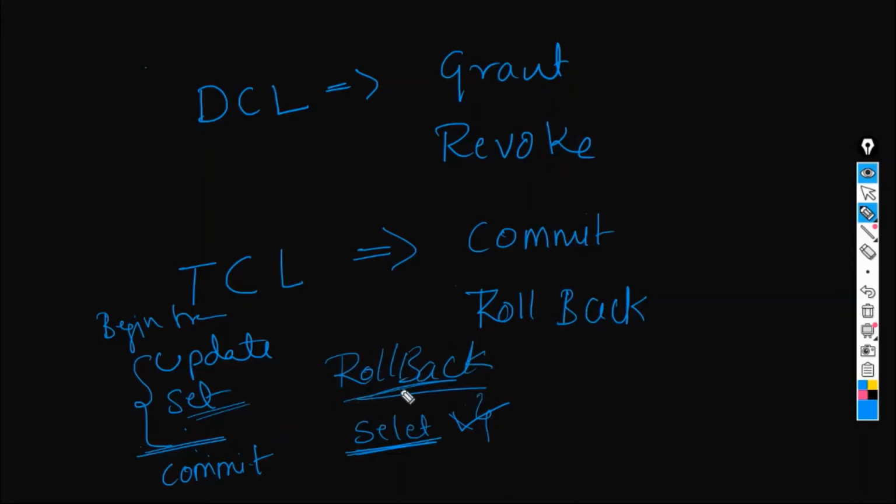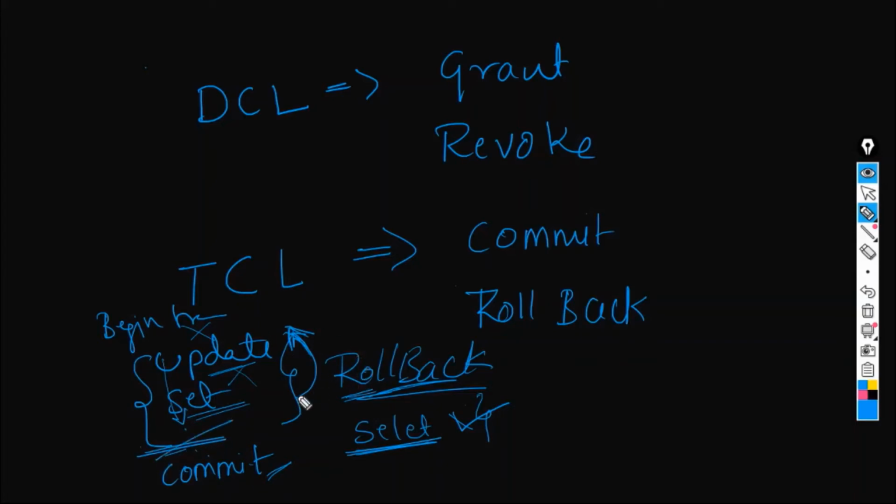What this rollback does is, whatever the update statements you have run will not be committed. That means it goes back to whatever the data was in its original form before running this update statement. So it is just used for rolling back the transaction. Commit means yes, whatever update statement I have run is perfect, just commit it.